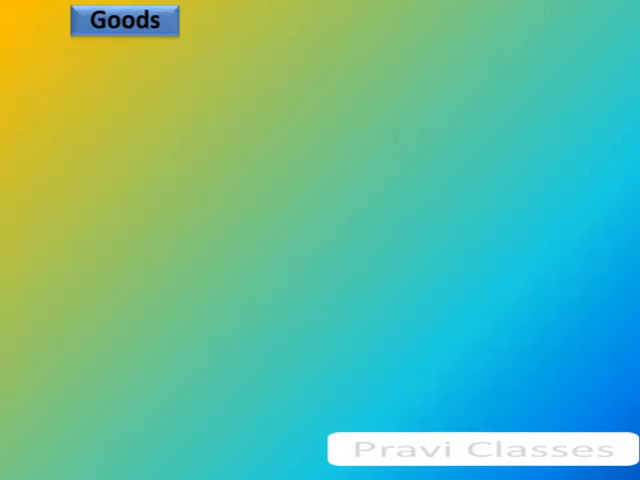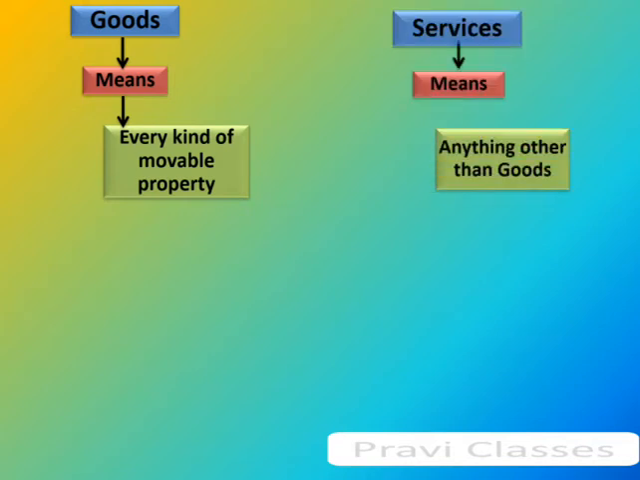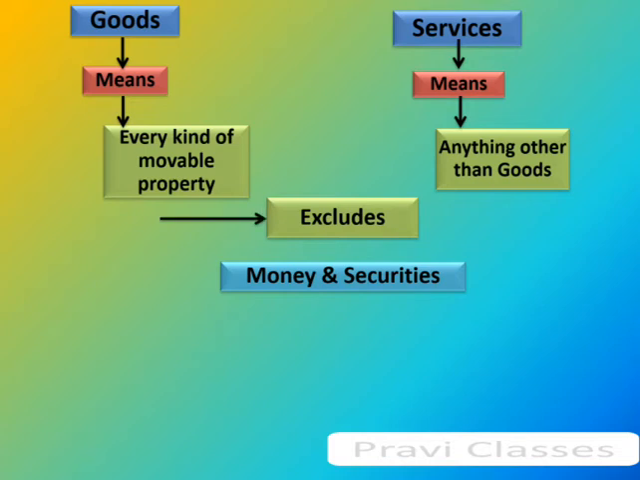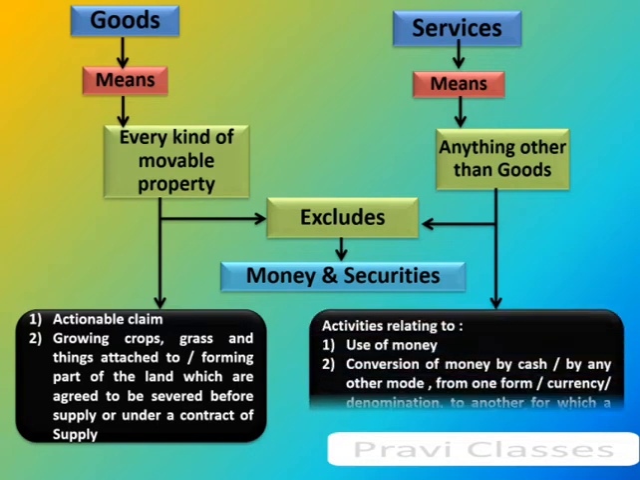Now let us see what goods and services include and what they exclude. Goods means every kind of movable property. Services means anything other than goods. It excludes money and securities. And goods include actionable claim, growing crop, grass and things attached to or forming part of the land which are agreed to be severed before supply or under a contract of supply.